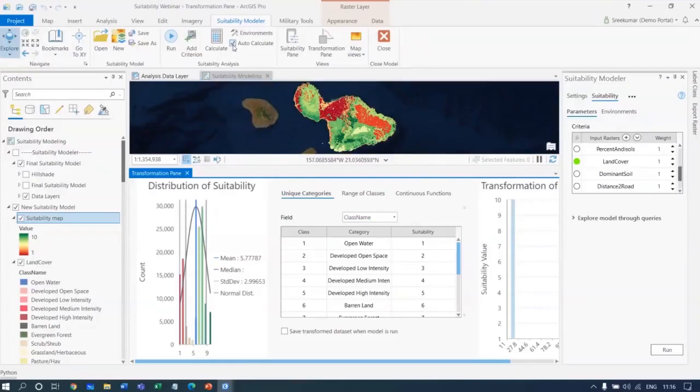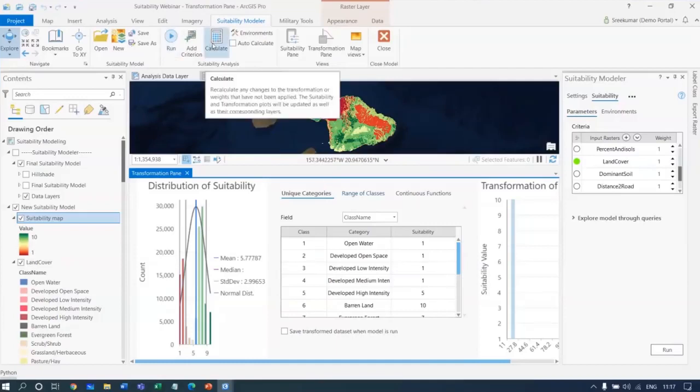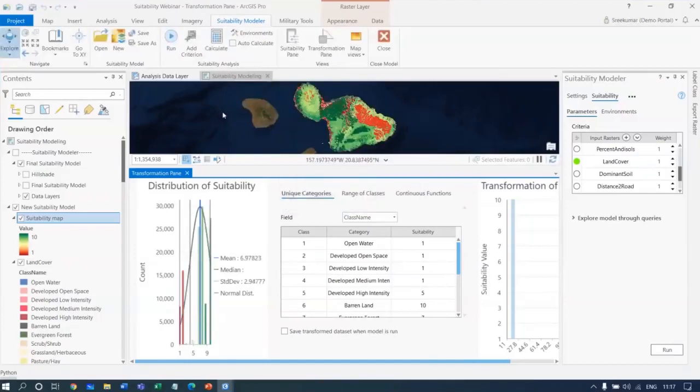Now I can always perform auto calculate mode, but when I want to make bulk changes, I'll just switch it off and keep changing some of those suitability values depending upon how I want. So many of you who have already done multi-criteria analysis would be knowing this. So just based on some assessment, I have decided the suitability and their weightages, and I have just run a calculation which gave me an analysis.